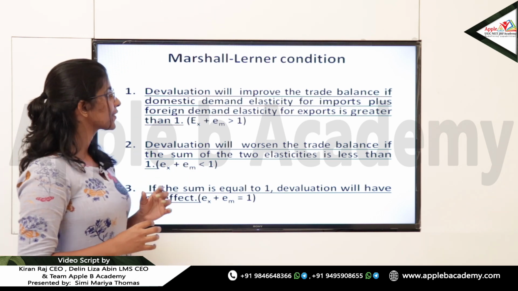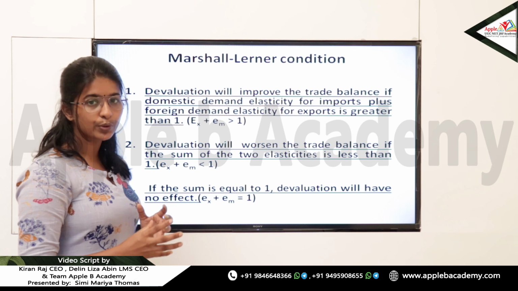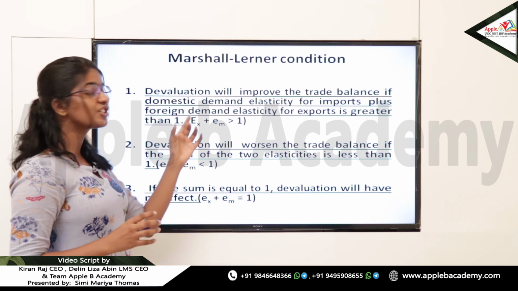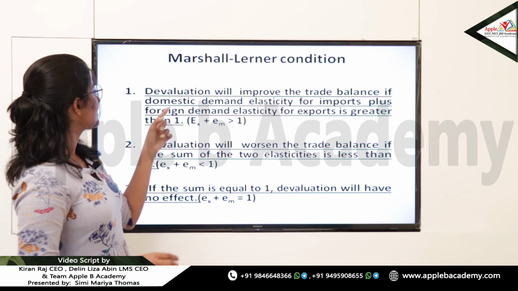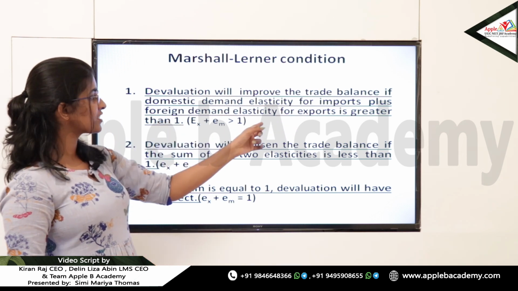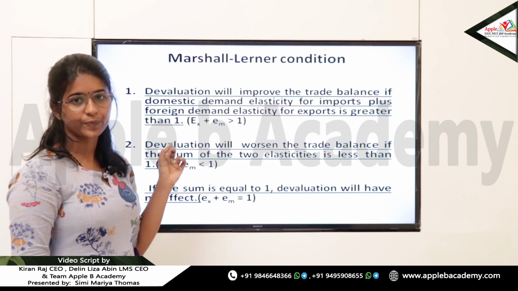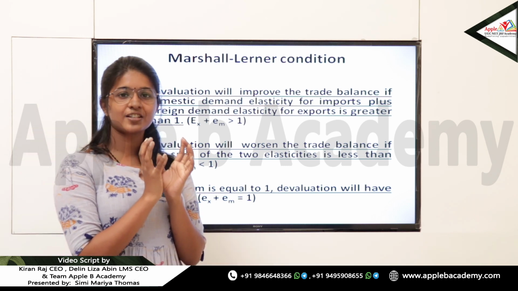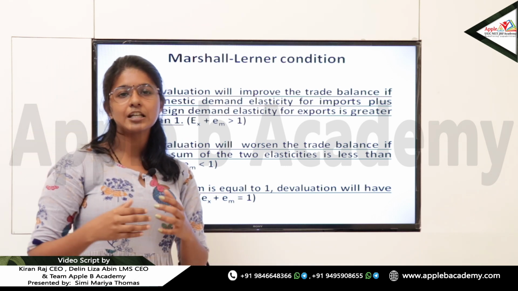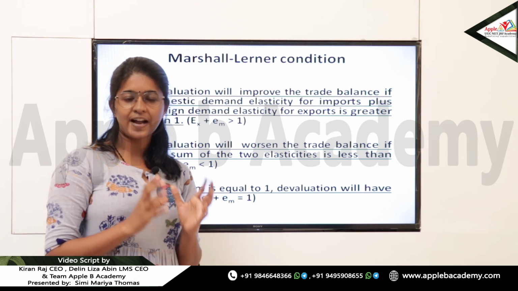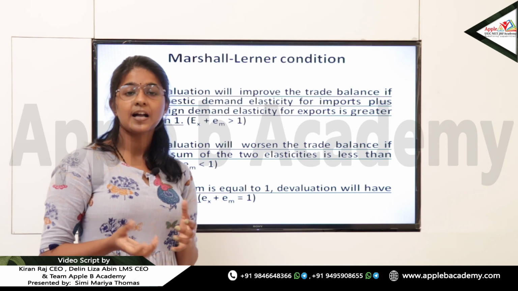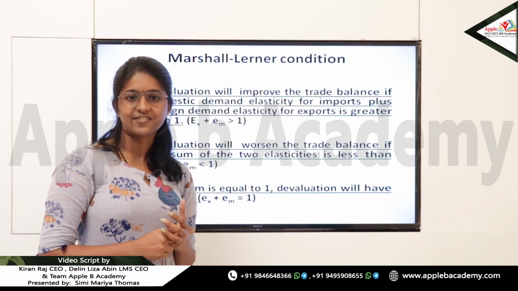The first thing is that devaluation will improve the trade balance if the domestic elasticity of imports plus the foreign demand elasticity of exports is greater than 1. Generally we have an assumption that devaluation will lead to an increase in exports and a decrease in imports. Exports become cheaper and imports become expensive through devaluation.